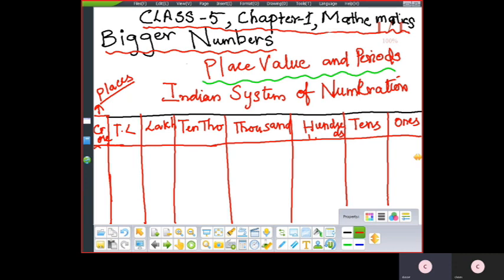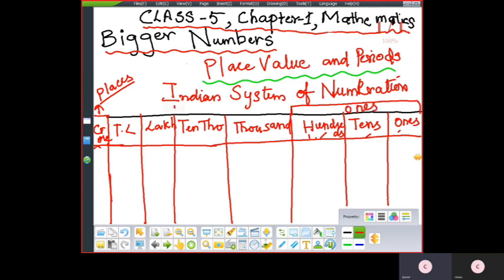This is the Indian system of numeration. Now we will divide these places into periods. We are keeping the commas. You have seen me keeping the commas in between. So now, firstly, this 1, 10, 100 comes under one period.